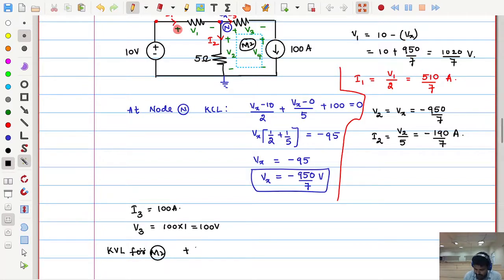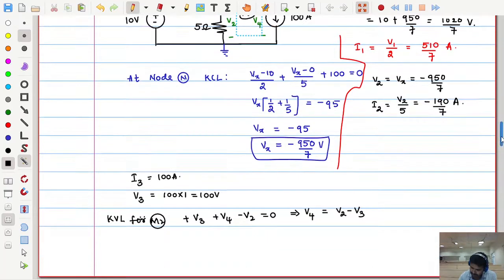KVL for mesh 2: plus V3 plus V4 minus V2 is equal to 0. By using this KVL equation, I can find V4, which is the unknown voltage. So V4 is V2 minus V3.